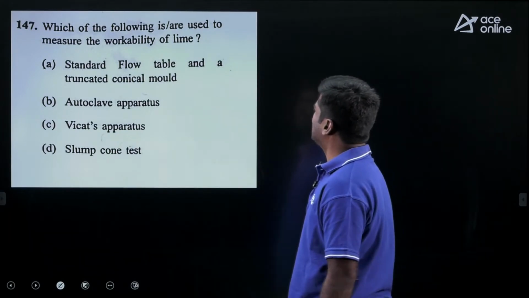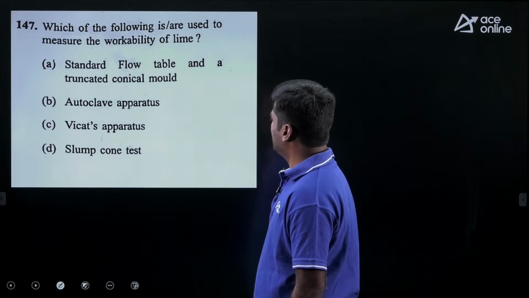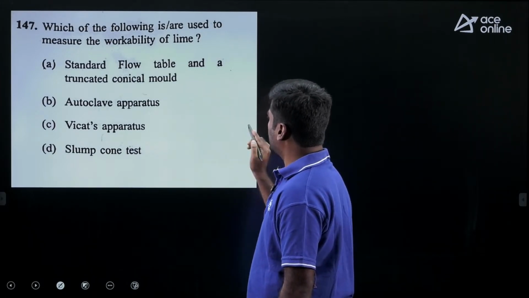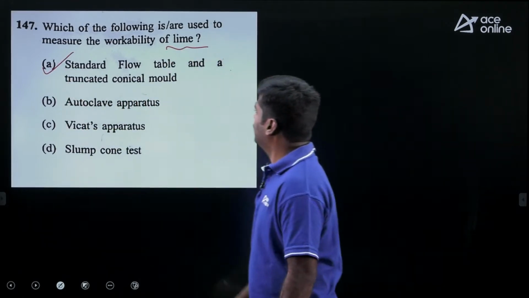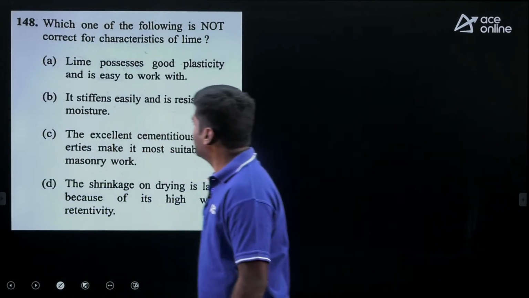Which of the following is are used to measure the workability of lime? My dear, here standard flow table and a truncated conical mold is used for finding or measuring the workability of lime. Option A is correct. Then move to next question.